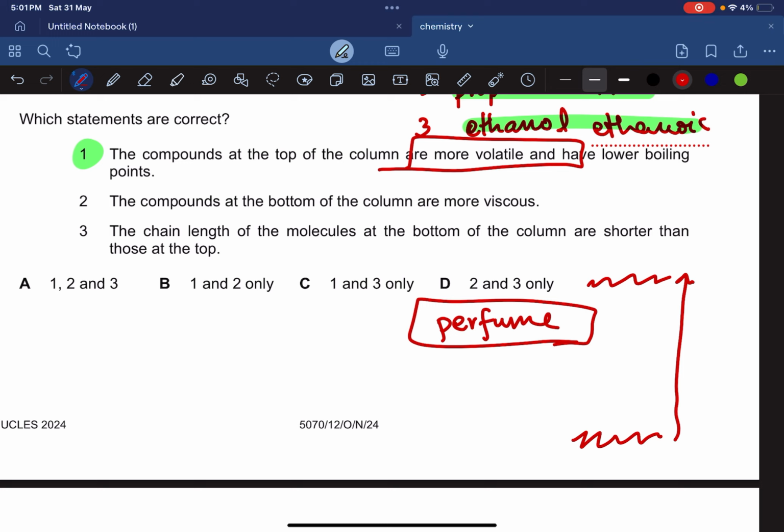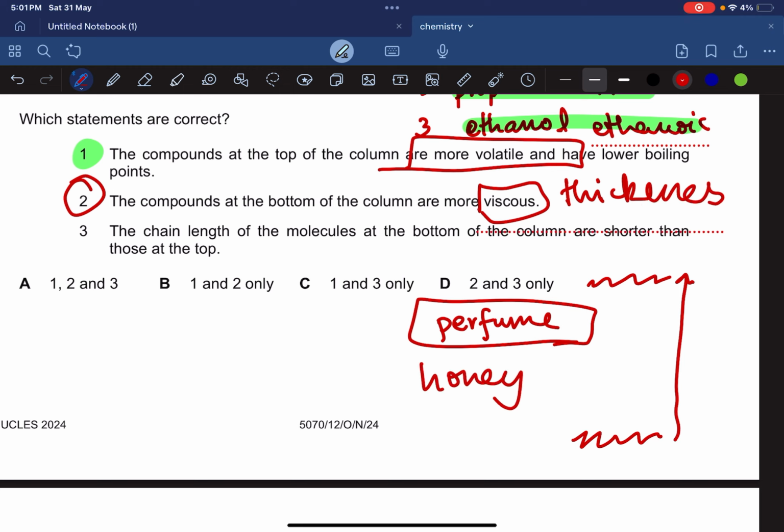If it's open, or a nail polish remover, if you've ever smelled it, you can smell it easily because it's volatile. Okay, 1 is correct because it has smaller carbon chains. That's why it's volatile. The compounds at the bottom of the column are more viscous. That's also correct. Viscosity basically means thickness. Example is honey and water. Honey is more thick, so honey is going to be more viscous.